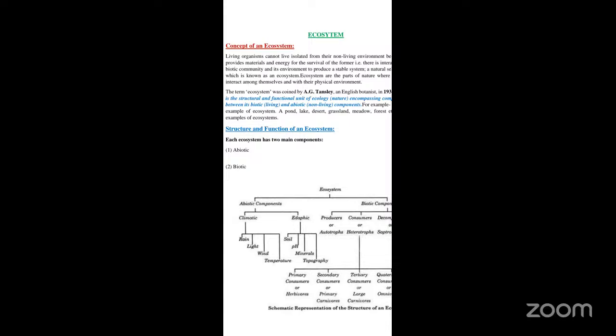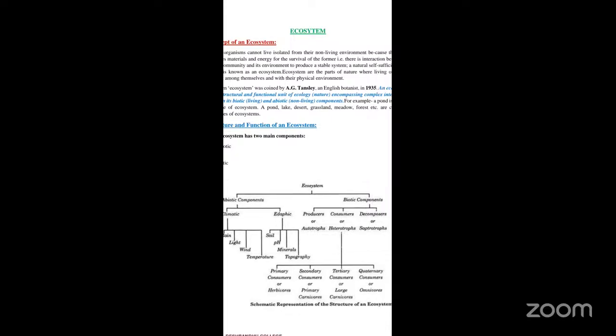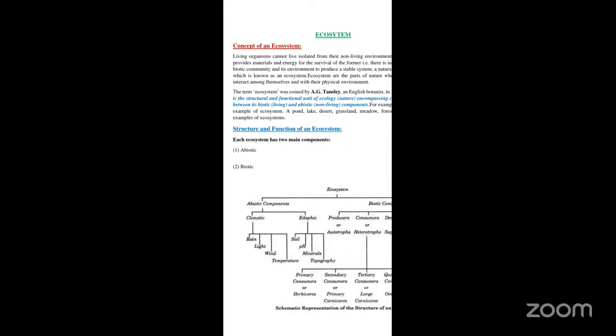The term ecosystem was coined by a scientist called A.G. Tansley, an English botanist, in the year 1935. He defined ecosystem as the structural and functional unit of ecology. He also said that an ecosystem is nothing but a relationship between the biotic as well as the abiotic component.